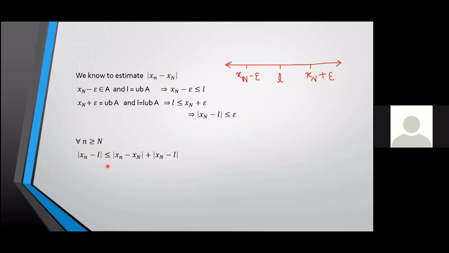What is mod xn minus L? Using the triangle inequality, I can represent it as mod xn minus xN plus mod xN minus L. And what are these two values? Both are less than epsilon. So the entire thing is less than 2 epsilon. So I have shown that mod xn minus L is less than 2 epsilon. What does this mean? xn converges to L. So I have shown that if a real sequence xn is Cauchy, then it is convergent.